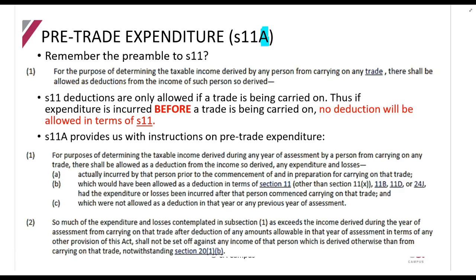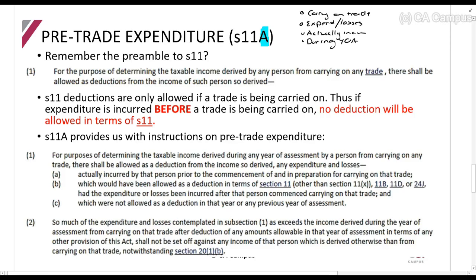The general deduction formula, if I just summarize it quickly in short little sentences, says, if you carry on a trade, then it is expenditure and losses actually incurred during the year of assessment in the production of income and not of a capital nature. That's your general deduction formula, just if we had to summarize it briefly.